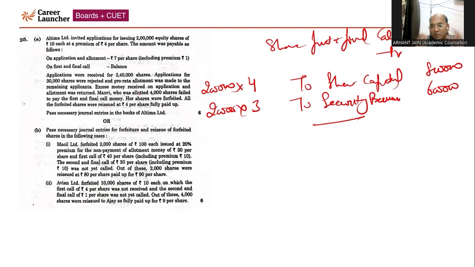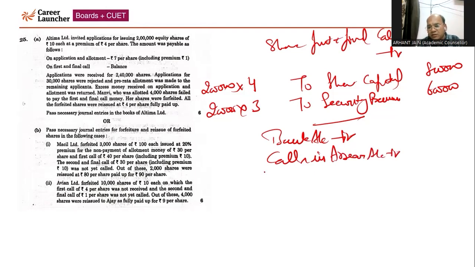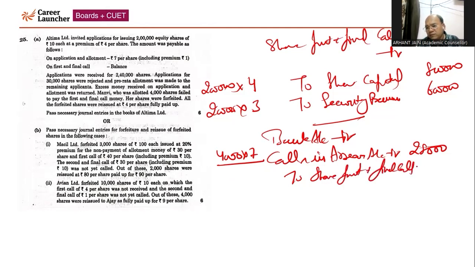Double bonus offer, right? So now we will be passing the journal entry with respect to amount received: bank account debited, calls in arrears debited, representing Manvi's shares. That is 4,000 multiplied by 7, that will come 28,000, to share first and final call. That is 14 lakh. So out of 14 lakh, 28,000 is arrears. So 13 lakh 72,000 is the amount received on first and final call.